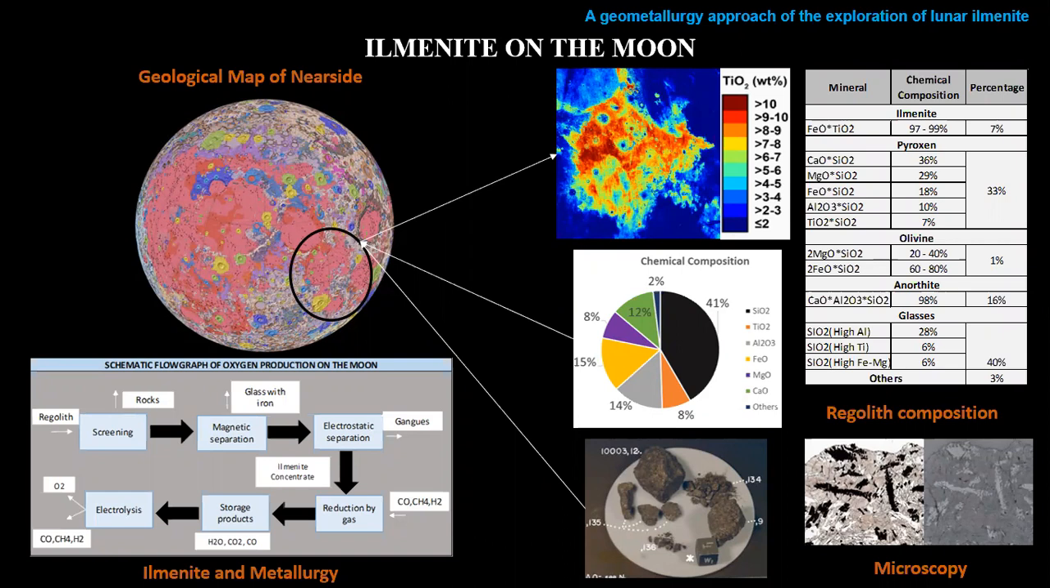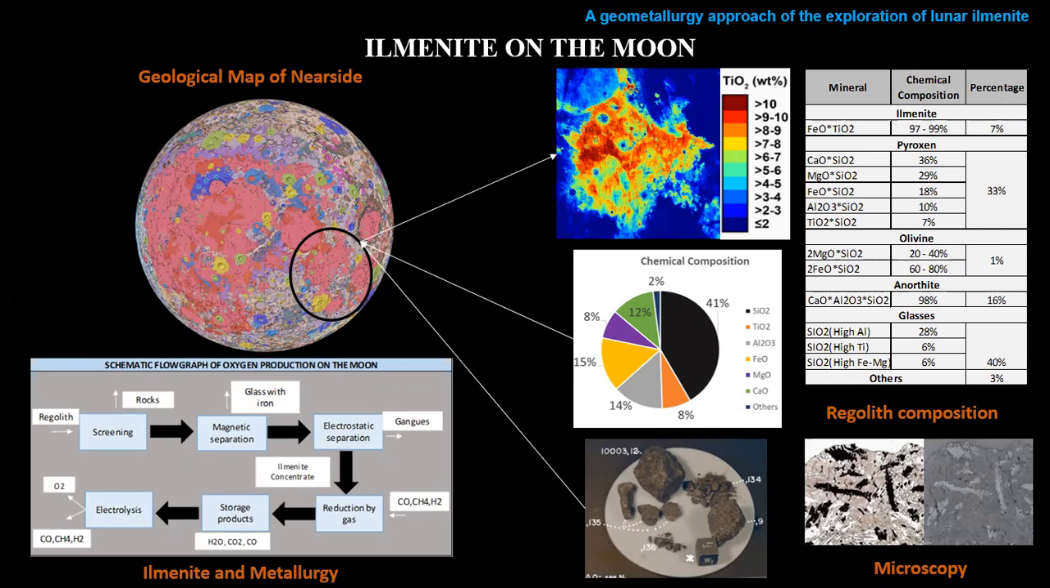Ilmenite is a main candidate mineral to produce oxygen on the moon. Ilmenite is distributed in specific places named basalt mares on the moon, mare basalts. The highest content of ilmenite on the moon is in Mare Tranquillitatis. We expect about 7 to 10% of ilmenite in the regolith. Many scientists designed a process to recover and process ilmenite using magnetic separation, electrostatic separation, and reduction by gas that could be hydrogen, methane, or carbon monoxide.